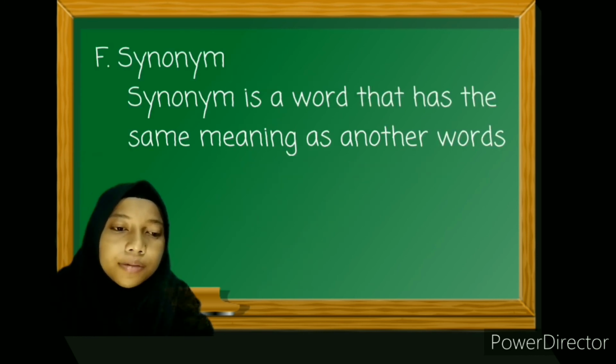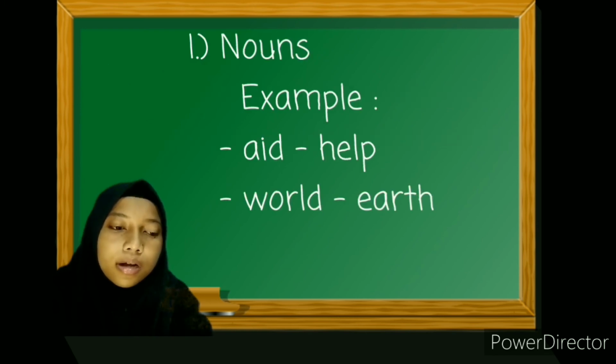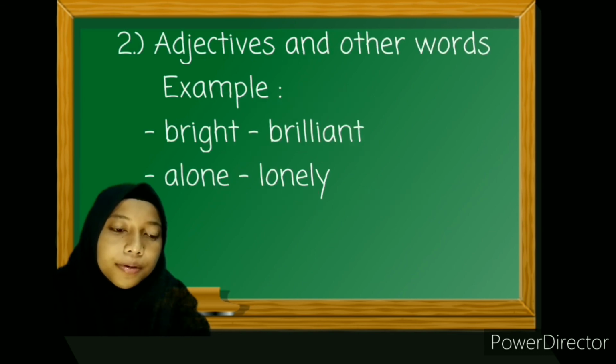F. Synonyms. A synonym is a word that has the same meaning as another word. Number 1. Nouns. For example, aid is a synonym of help. Work is a synonym of earth. Number 2. Adjectives and other words. For example, bright is a synonym of brilliant. Alone is a synonym of lonely.